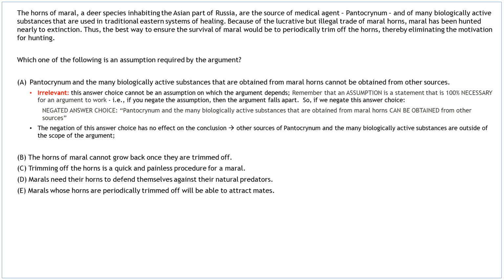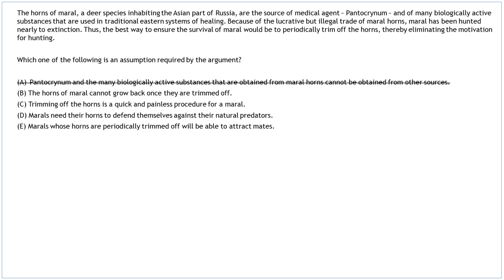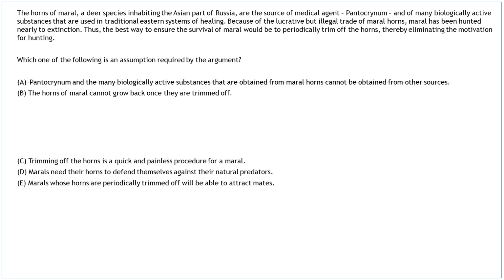So, if we negate this answer choice, pentacrinum and the many biologically active substances that are obtained from marrow horns can be obtained from other sources. The negation of this answer choice has no effect on the conclusion. Other sources of pentacrinum and the many biologically active substances are outside of the scope of the argument. Now we can eliminate choice A, and move on to the next answer choice, B.